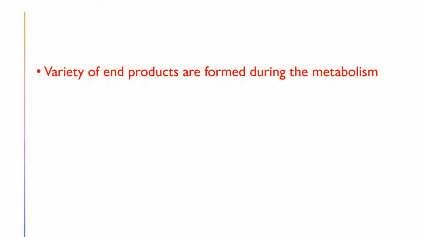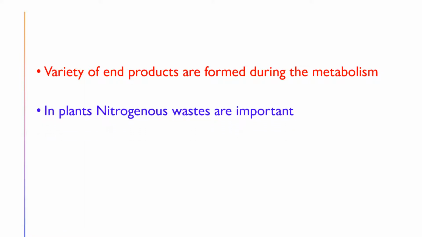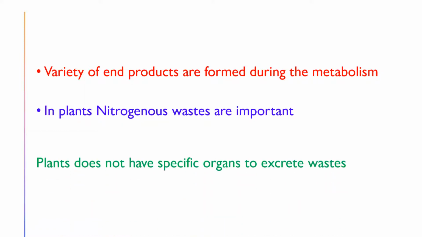Those substances which are not useful for the plants are called waste materials, and they should be excreted out from the plants. Among those wastes, the nitrogenous materials are more important.